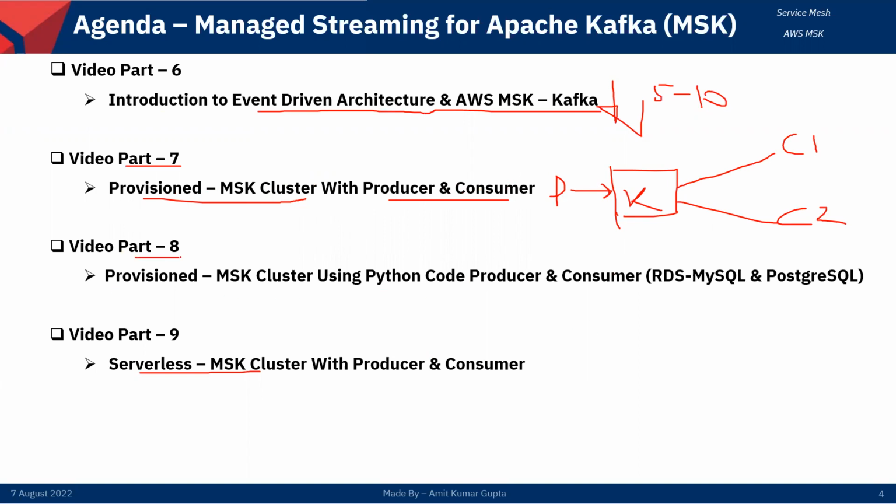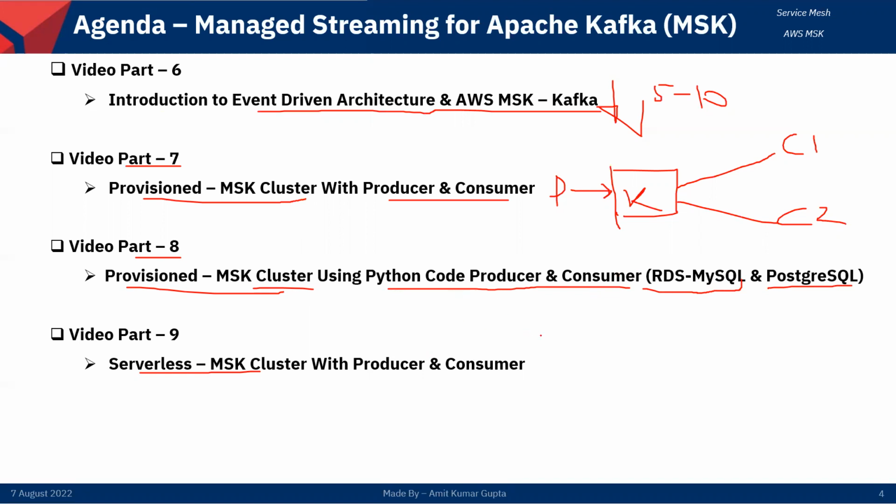And in the next part 8, I will use that same provisioned MSK cluster, and use Python code for running this producer and consumer. The consumer will also take the data from Kafka and push that data to the database servers, MySQL and PostgreSQL. Both are RDS that I am using.